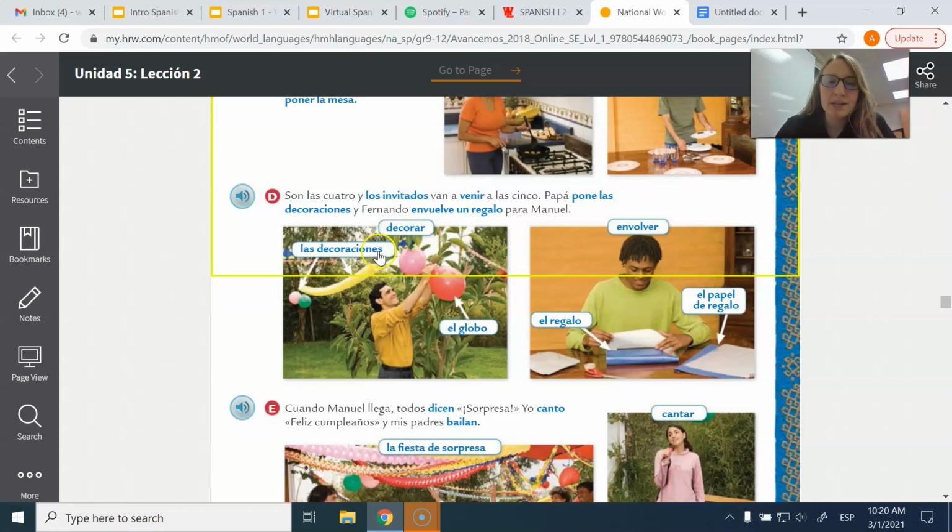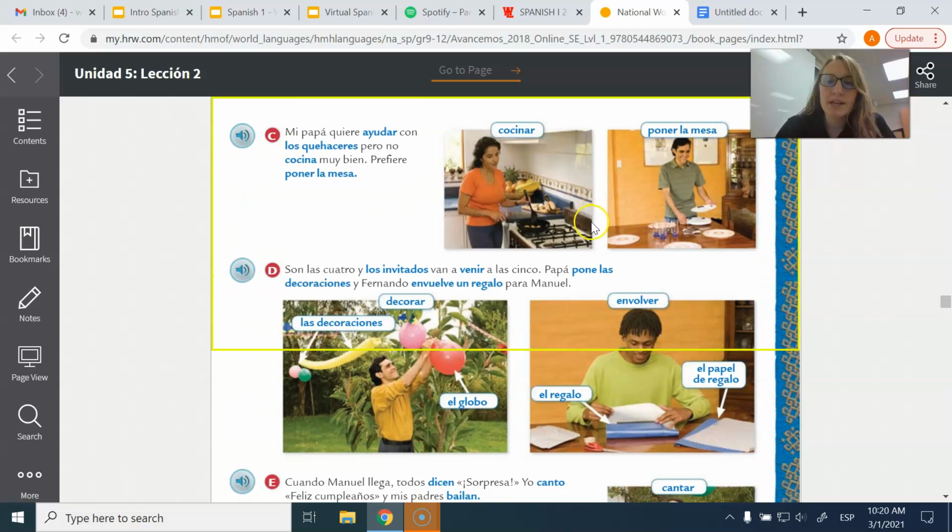Papá pone las decoraciones. So poner means to put. So here it's actually meaning to put the table. How we would translate that in English is to set the table. But notice we're using the same verb both times. Poner la mesa, to put the table. Poner las decoraciones, to put the decorations up.